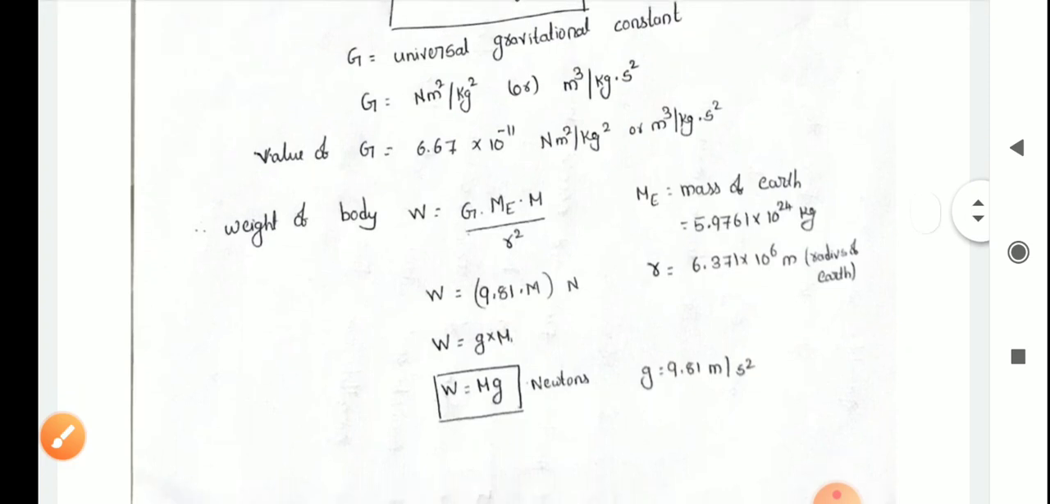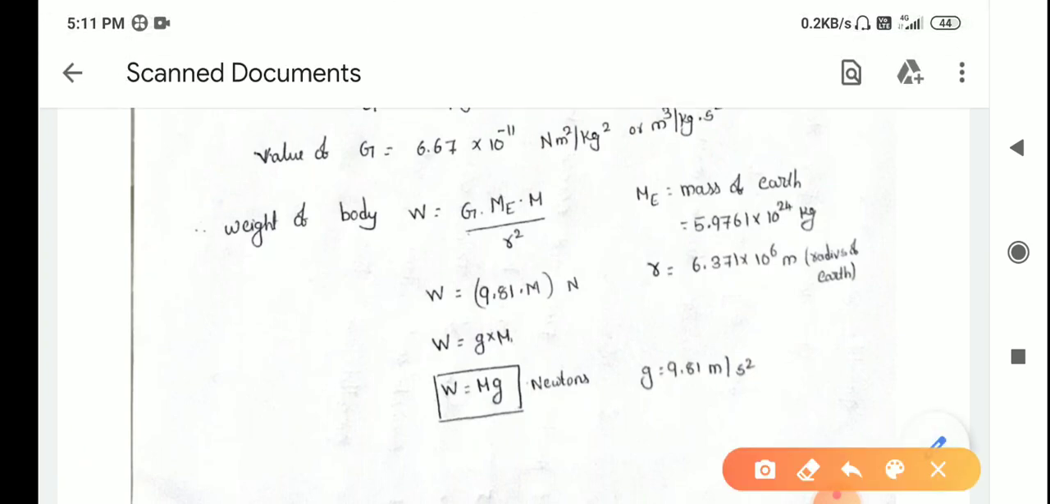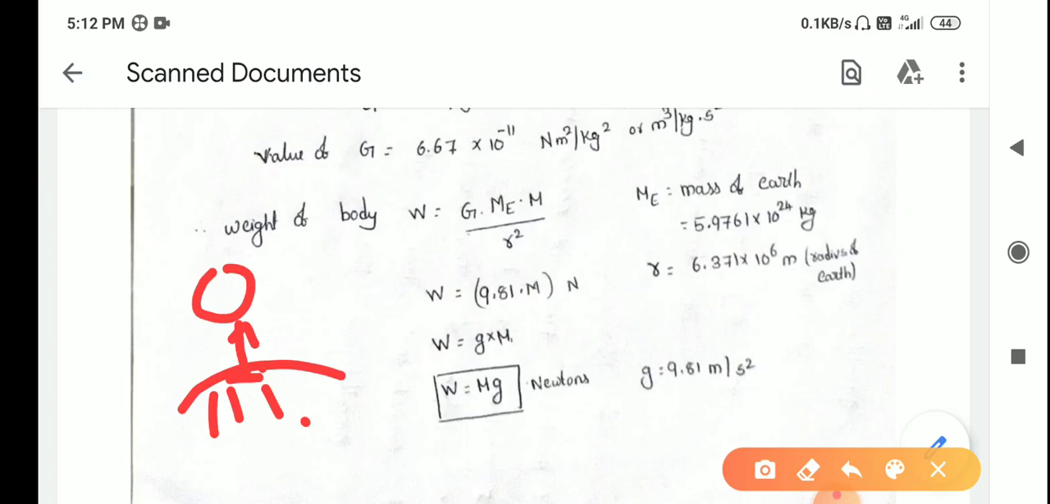Now from this gravitational law we can also determine the weight of a body. What is meant by weight of a body? Weight of a body is nothing but the force of attraction between the body and the earth. Weight is due to the effect of gravitation of the earth. If a body falls, it is due to its weight and gravitation. So weight of a body is mainly due to the gravitational force of the earth.